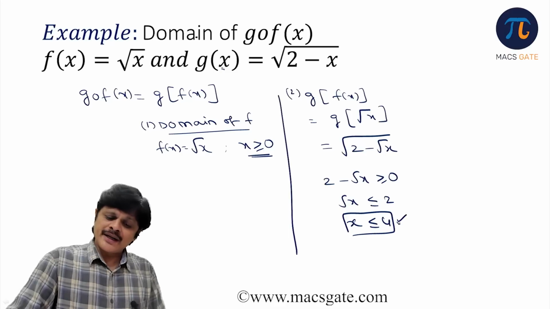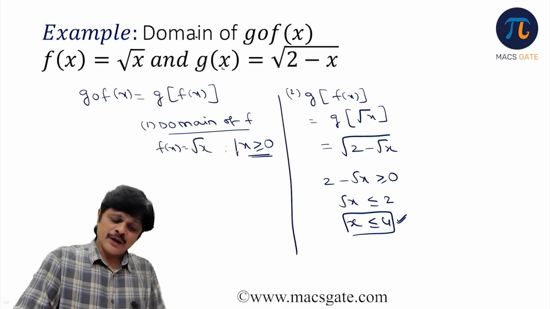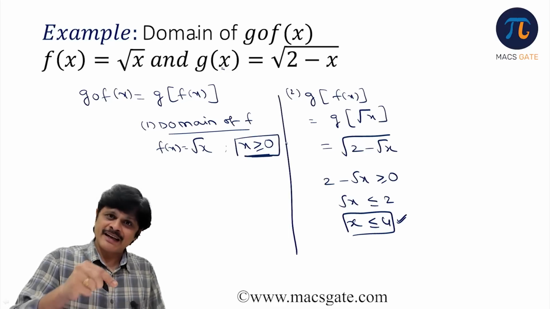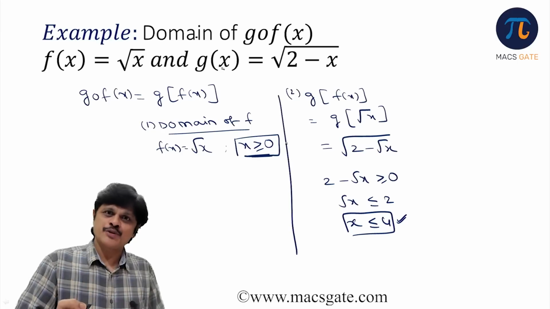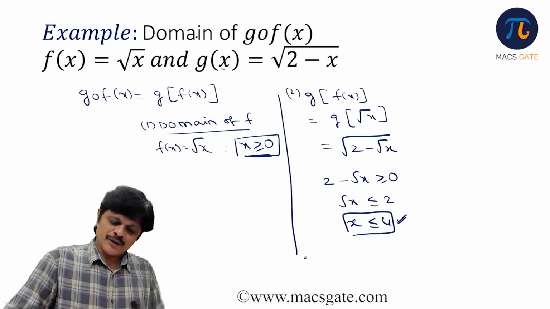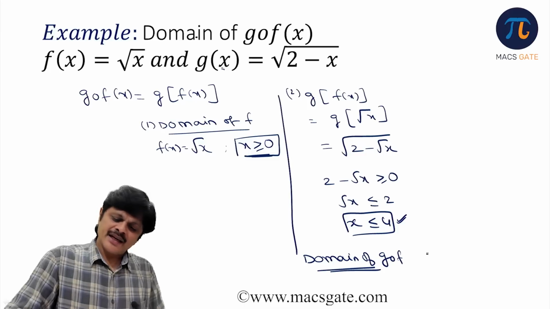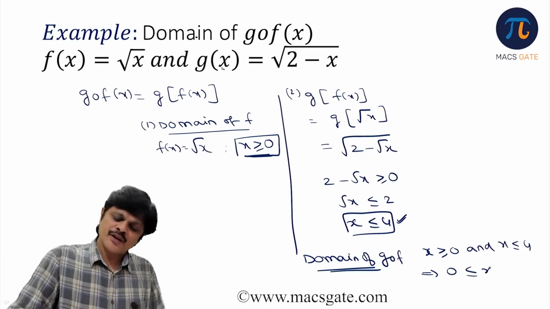But you should not take just x less than or equal to 4. You have to include this condition too, because only when f is defined should g be defined. So the domain of g circle f will be x greater than or equal to 0 and x less than or equal to 4, that is combinedly 0 less than or equal to x less than or equal to 4.